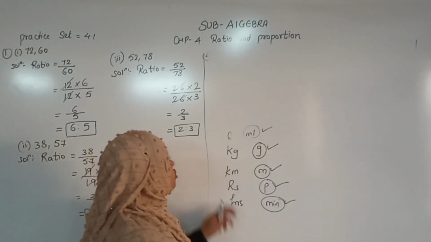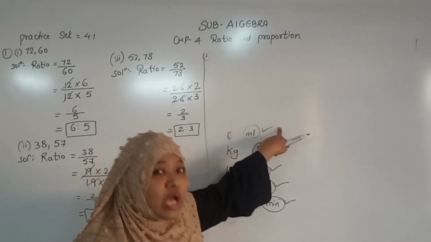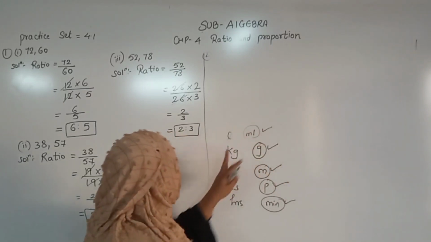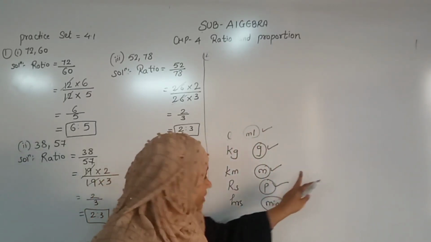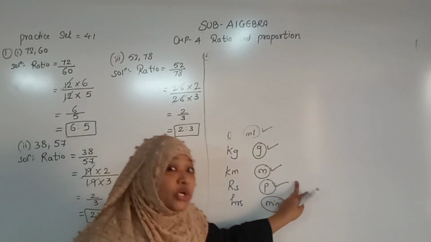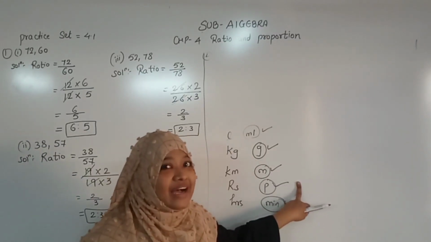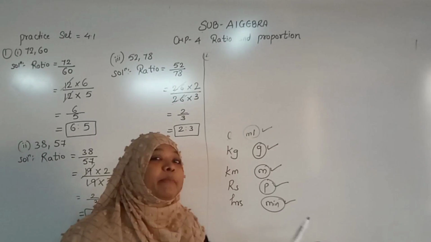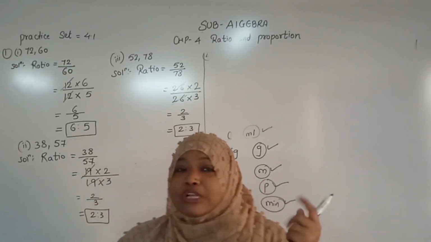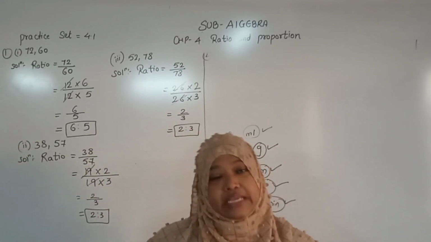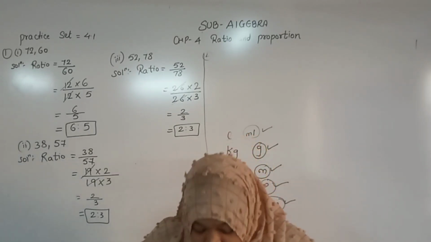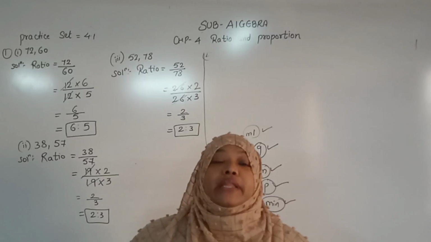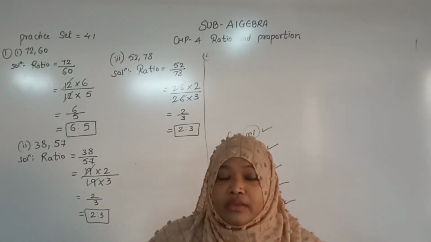We will see it. So you can know now 1 liter is equal to 1000 milliliter, 1 kilogram equals 1000 gram, 1 kilometer is equal to 1000 meter, 1 rupee is equal to 100 paisa, 1 hour equals 60 minutes. If we compare minute and second, 1 minute is equal to how many seconds? 60 seconds. Understood? Next, we can go for 1 year and month. Which is the smallest unit? Month.